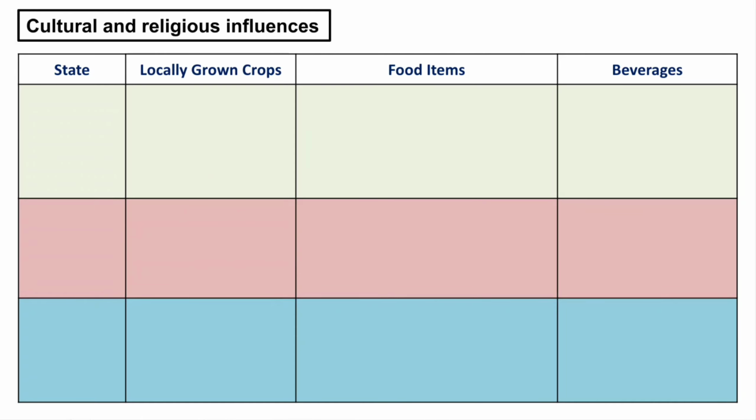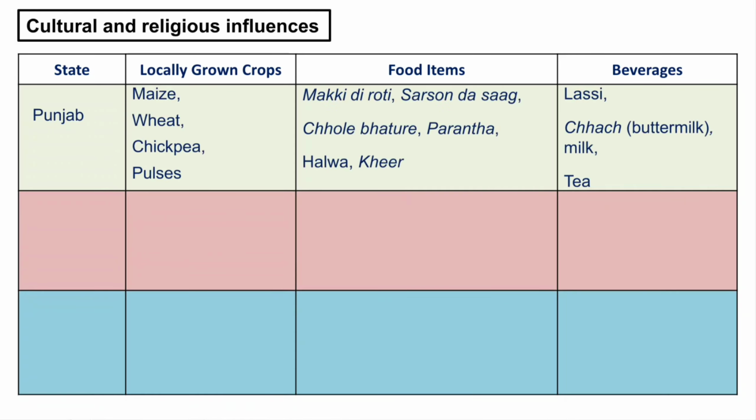So we are going to see this a little bit in detail now. There is a chart in your book, and we are going to do that same chart again. This will be just a revision. Here it is given about 3 states, that is Punjab, Karnataka and Manipur.